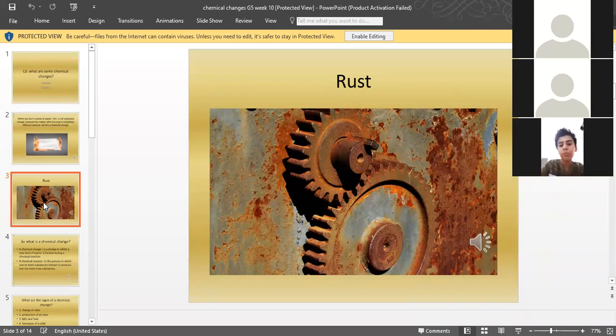What is rusting in technical terms? In technical terms, it is called oxidation. Oxidation means addition of oxygen. Oxygen will be added into it. It is now something new. This is rusting. We cannot reverse it, right? If something is rusted, we cannot convert it back. We can just scrape off the top surface, and the new surface will come back from below. But